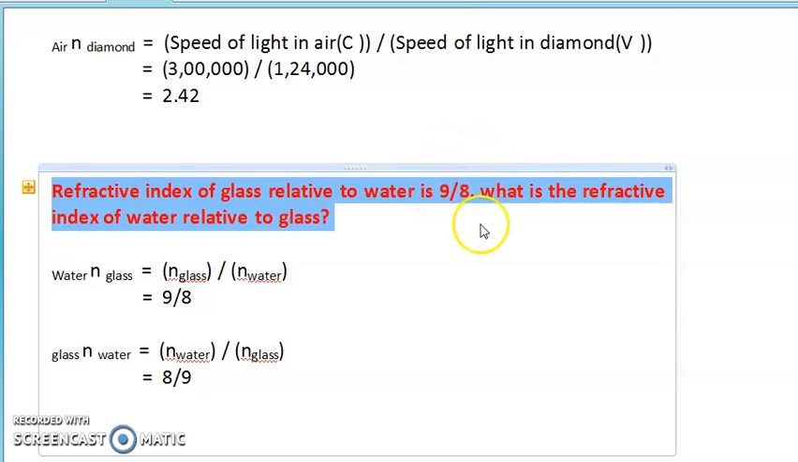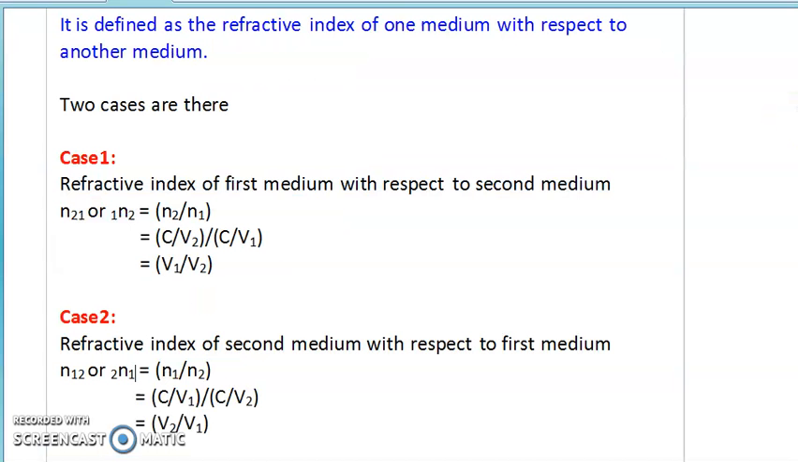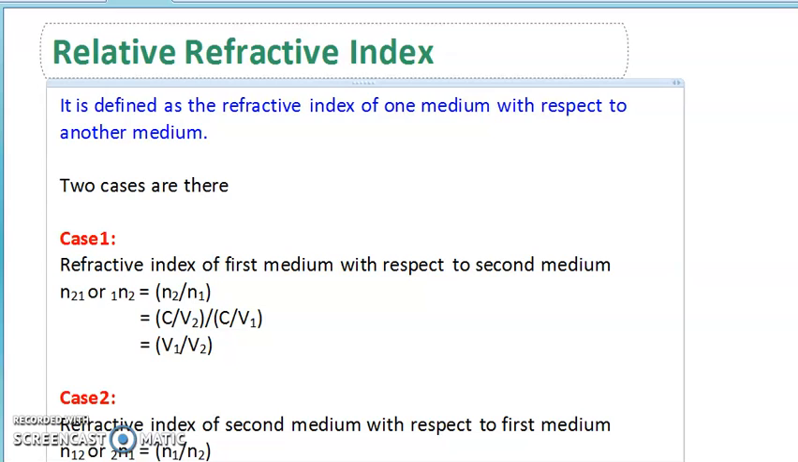That's it. I hope you all understood the relative refractive index as well as the numericals, how we can solve under the relative refractive index.